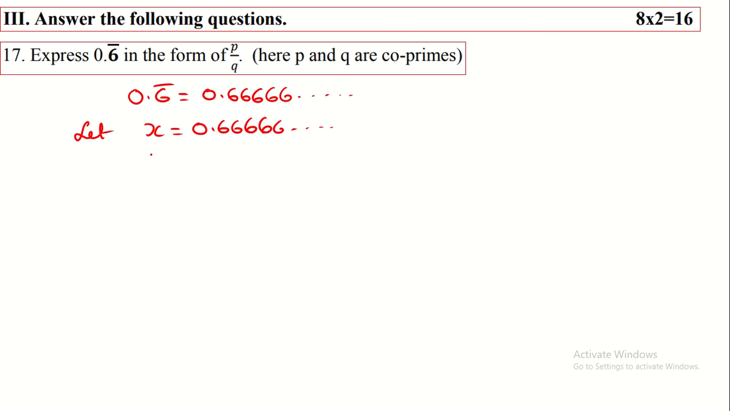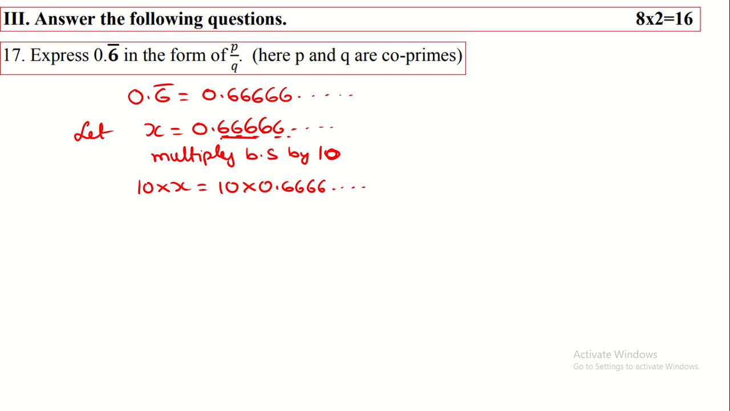And then you have to multiply both sides by 10 for writing this in the rational form. So 10 into x is equal to 10 into 0.6666 and so on. Why do I have to multiply this by 10? Because after the decimal point only one digit is repeating here, therefore we multiply by 10. If two digits are repeating, then we multiply by 100. If 3 digits are repeating, we multiply by 1000.